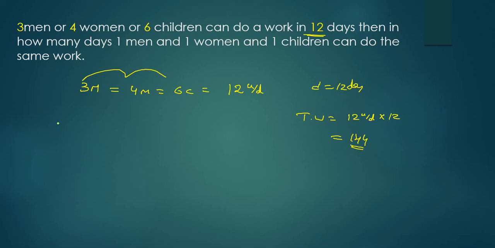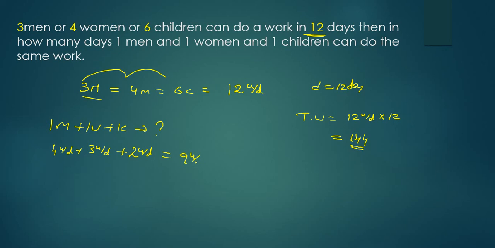But what is the question? 1 man plus 1 woman and 1 child can complete the work in how many days? If 3 men are doing 12 units per day, 1 man will do how many units per day? 4 units per day. If 4 women are doing 12 units per day, 1 woman will do how many units per day? 3 units per day. If 6 children are doing 12 units per day, 1 child will do how many units per day? 2 units per day. All 3 together are doing how many units per day? 9 units per day.